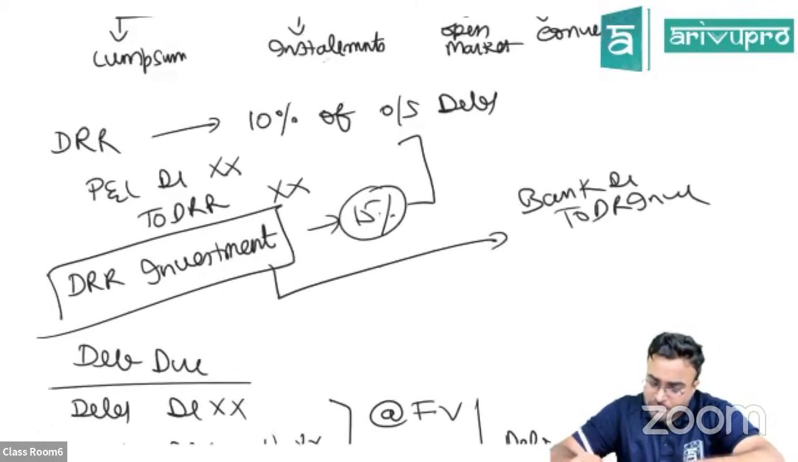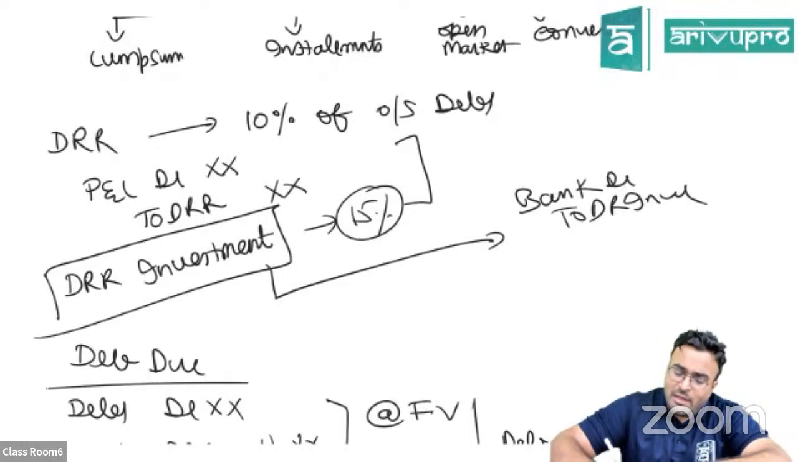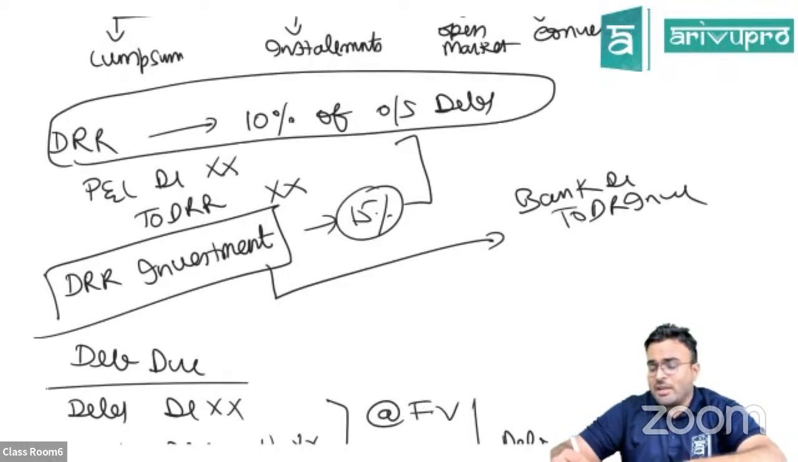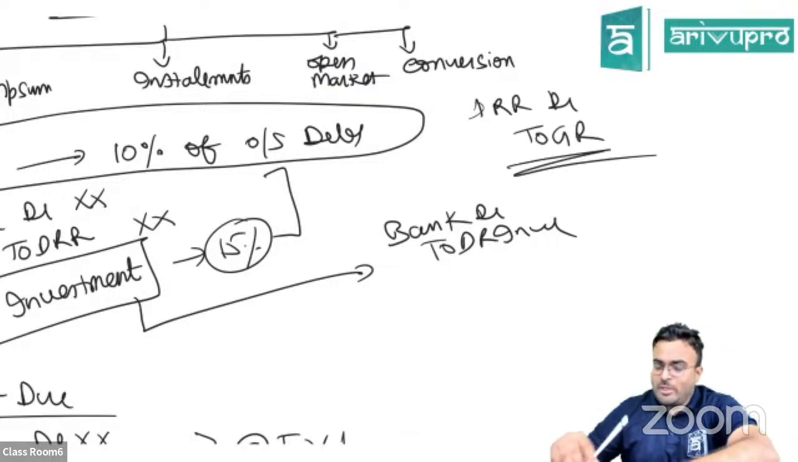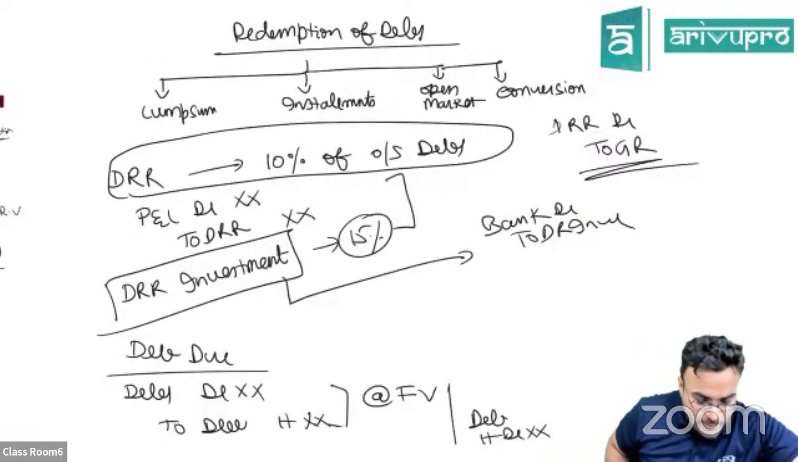And here, ultimately, DRR is also not required. Once the debentures are redeemed, DRR is not required. So you'll remove it: DRR account debited to general reserve. This should be the briefing. I hope it's clear.